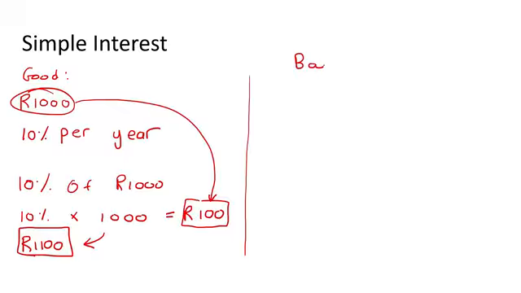Now, when can interest be bad? Well, interest can be bad when, let's say, for example, you don't have any money at the moment, but you need money. So where do you go? So let's say you go to the bank and you ask them for 1,000 Rand. So they're going to give you 1,000 Rand. But you know what happens is that because they gave you 1,000 Rand, they're going to tell you that you must pay the money back maybe in 1 year, but they're going to make you pay back a little bit more. Why? Because they're going to add interest. So let's say that they're going to add 10% per year.